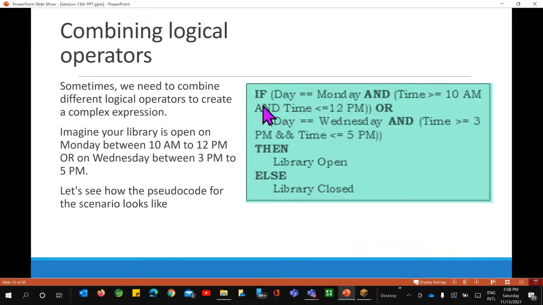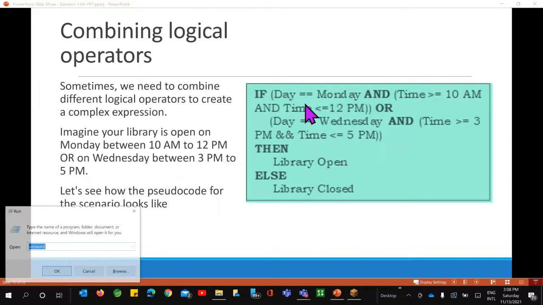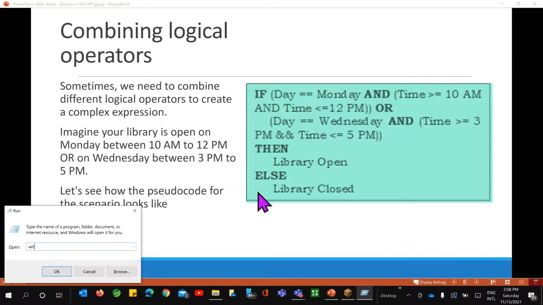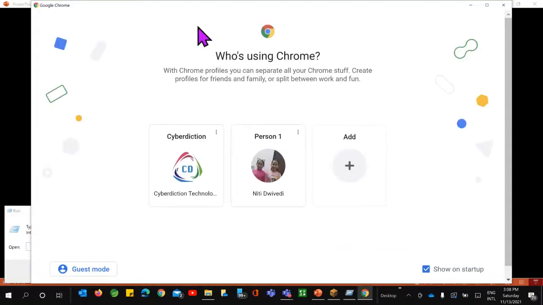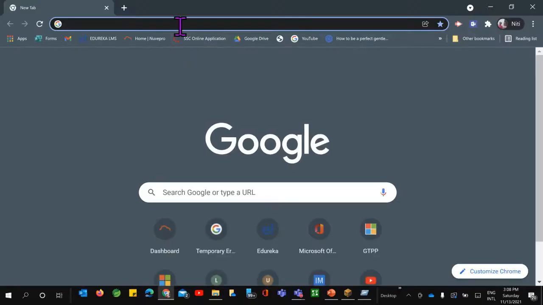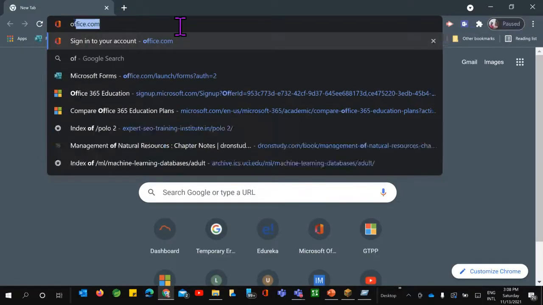We need to now tell them the syntax here.